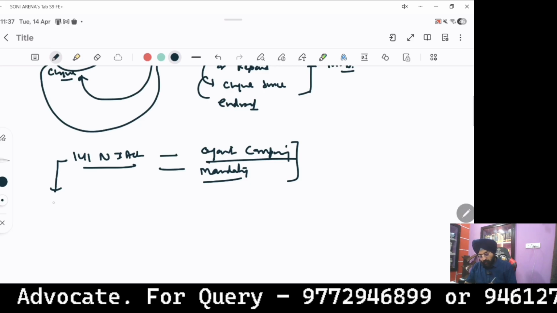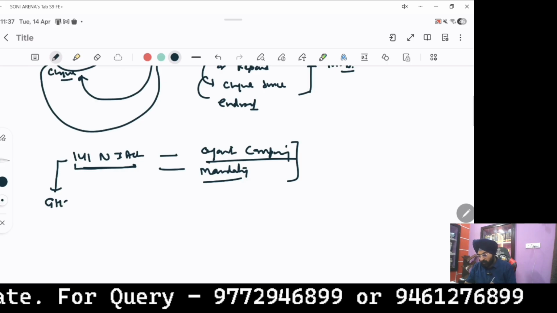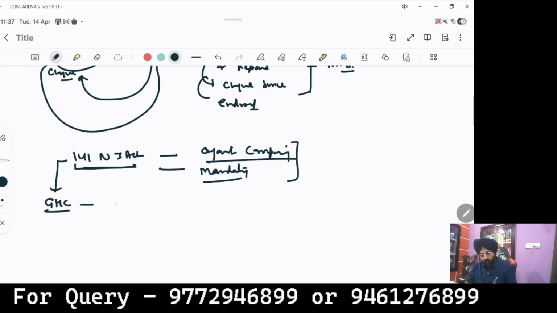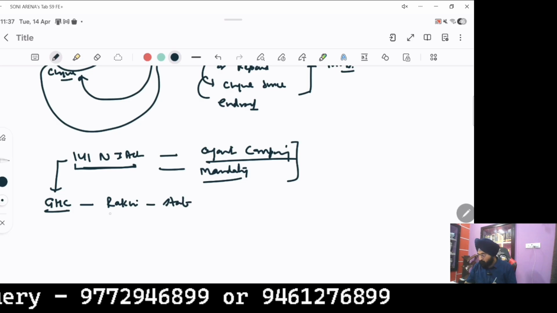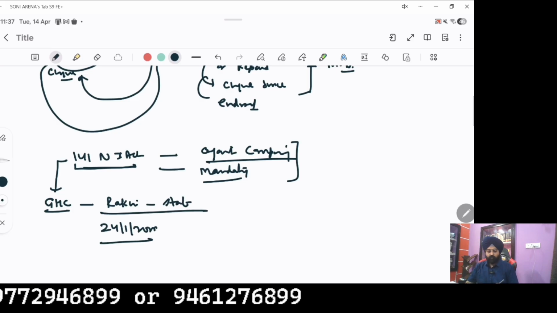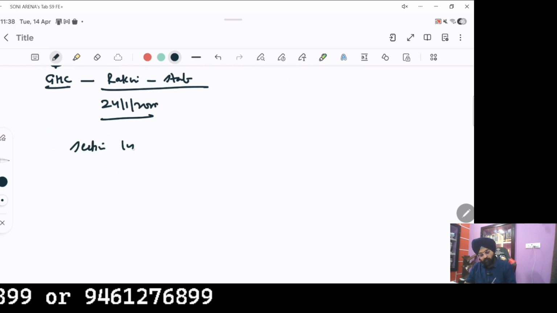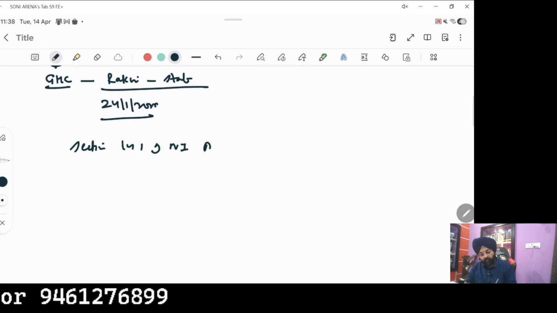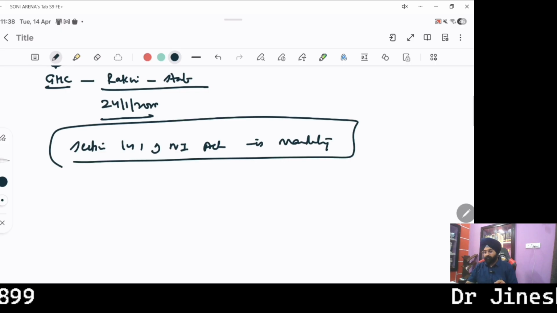Please note an important judgment on the point of Section 141 of the NI Act, that is a Gujarat High Court judgment. Title is Rakhi versus State. Judgment date is 24th of January 2025. In that case, the court observed that Section 141 of the NI Act is mandatory. If there is non-compliance, the accused could have the benefit.